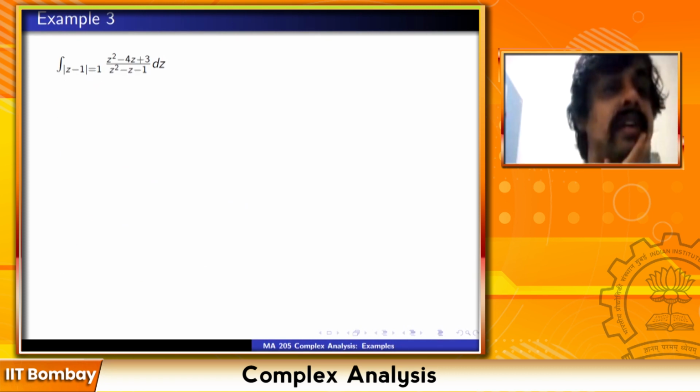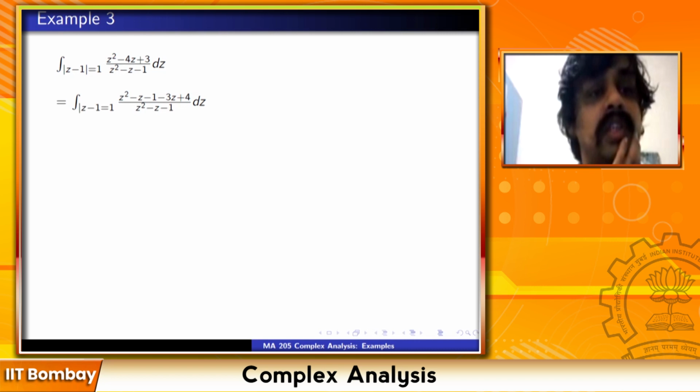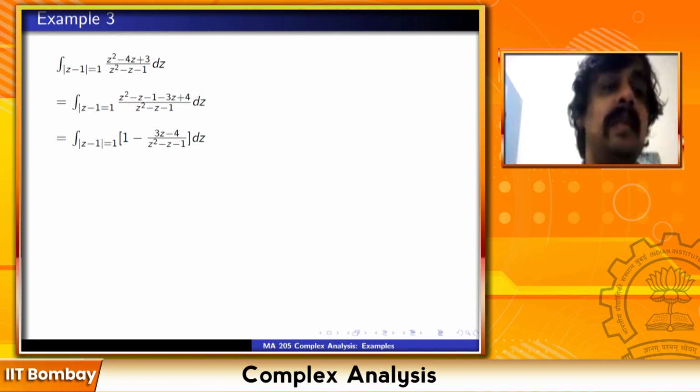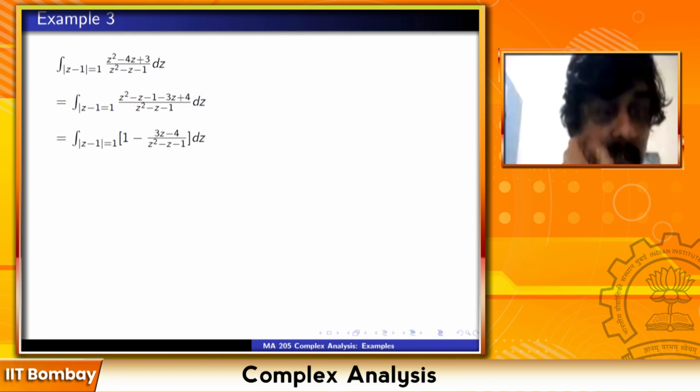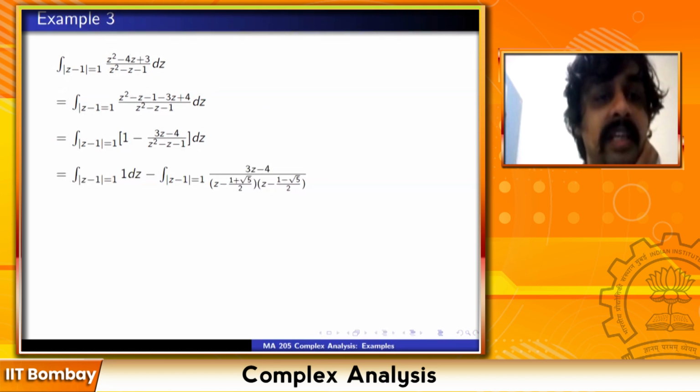Let's take example 3. The integral of z square minus 4z plus 3 upon z square minus z minus 1 dz on the circle mod z minus 1 equal to 1. Break it up as z square minus z minus 1 minus 3z plus 4 upon this, and that is 1 minus 3z minus 4 upon z square minus z minus 1 dz. So the integral of 1 dz on mod z minus 1 equal to 1, minus the integral on mod z minus 1 equal to 1 of 3z minus 4 upon z square minus z minus 1. This z square minus z minus 1 you can factorize as z minus (1 plus root 5)/2 into z minus (1 minus root 5)/2.